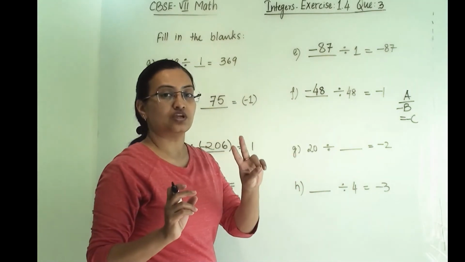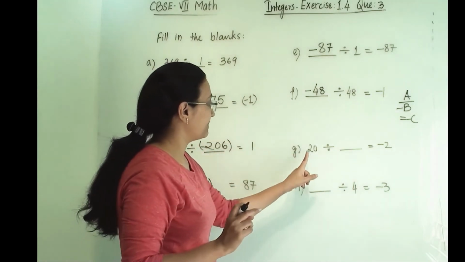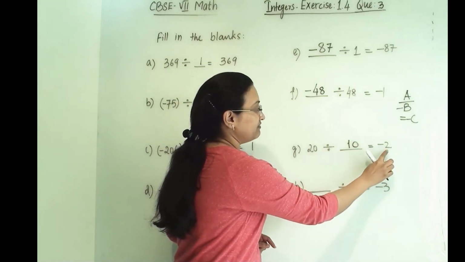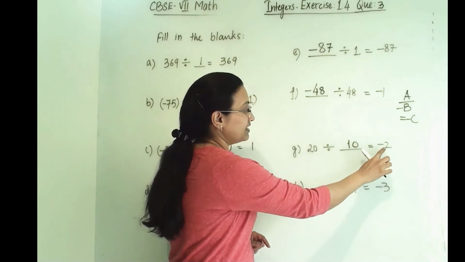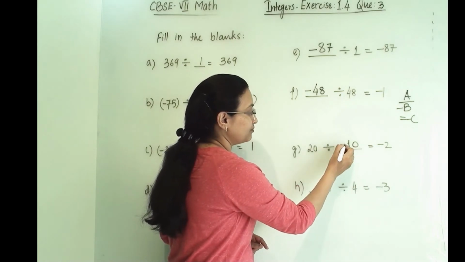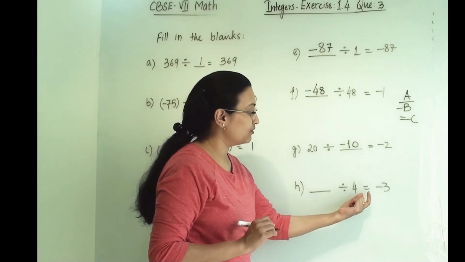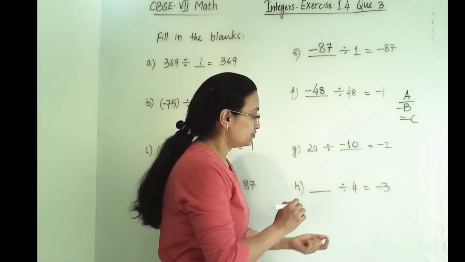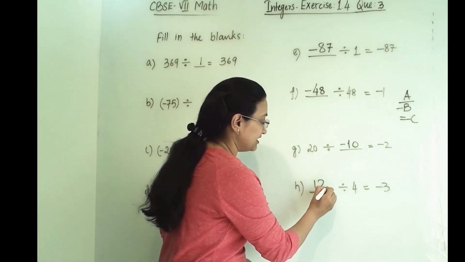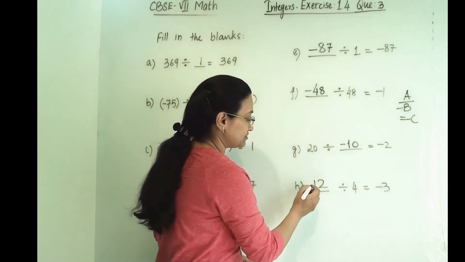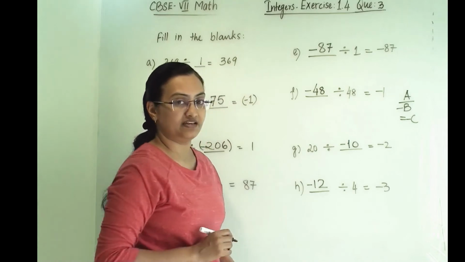Only these two things we have to remember. 20 divided by 10, then only we will get 2. Now 2 is negative, so we have to put a negative sign here. A number divided by 4 will give us minus 3. So here 12 should be there. 12 divided by 4, we will get 3, but it is minus. So we will keep minus here.